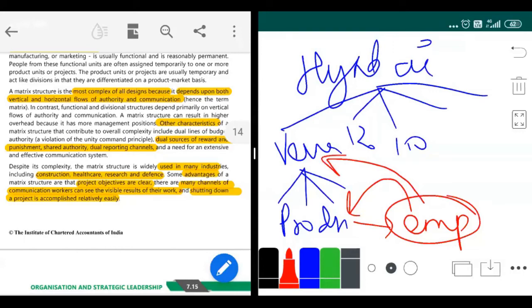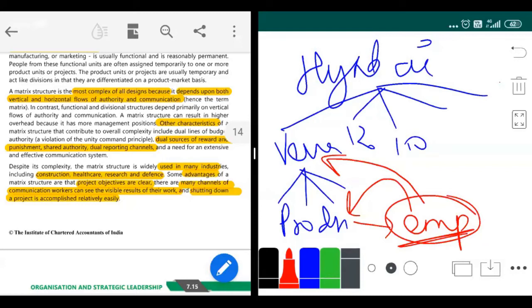Okay. So that division manager also should also report to the production manager. He should also report to the Verna manager. So this is what happens. In this, they have to report to two people. This is one example of a combination of functional structure. You can have a matrix structure like this. This is one main example. If you keep this example in mind, you'll be able to understand the text given in the book.